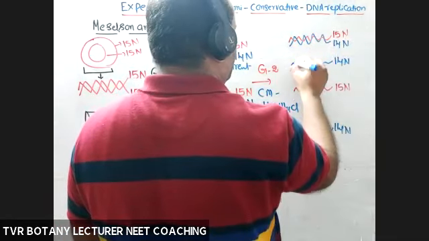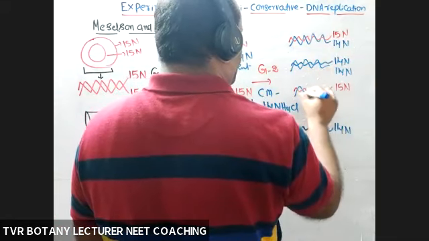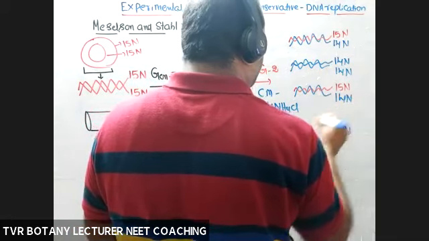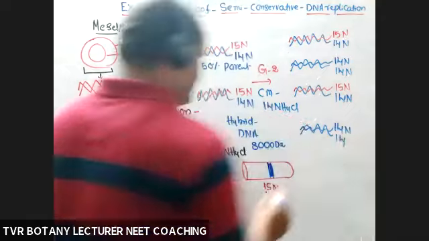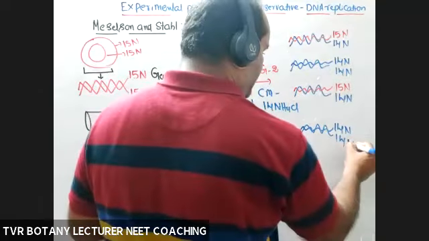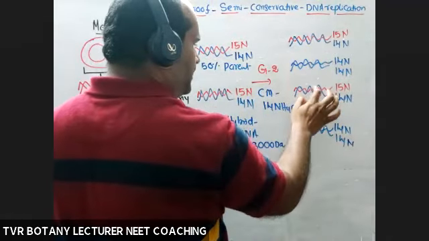14N. Already I told you that the new strand is according to the medium. The medium is with 14N. So what about the total number of DNA molecules? 1, 2, 3, 4.